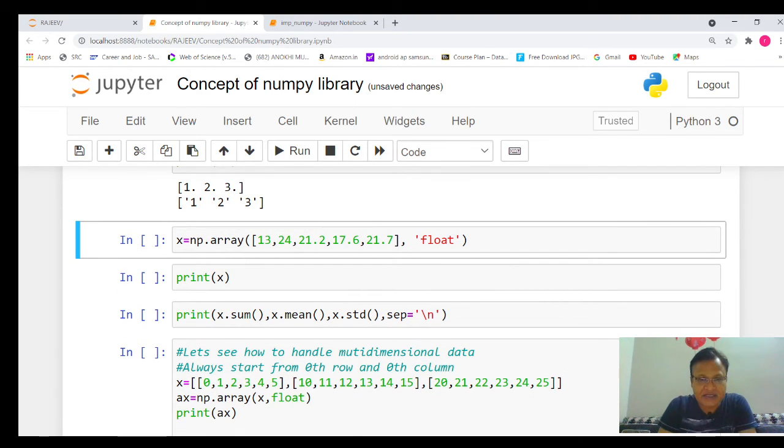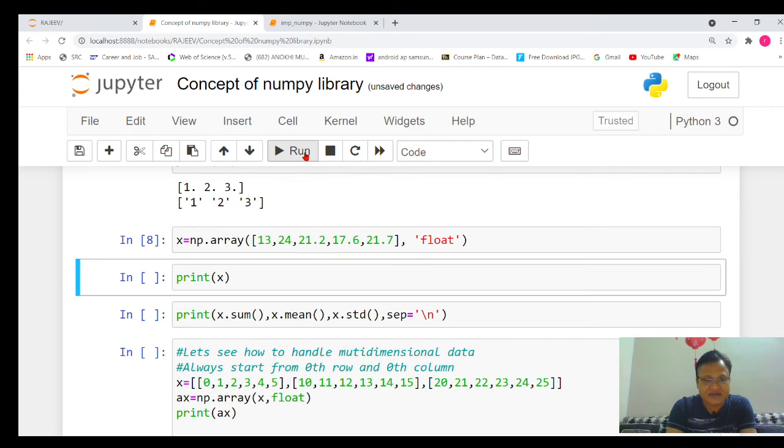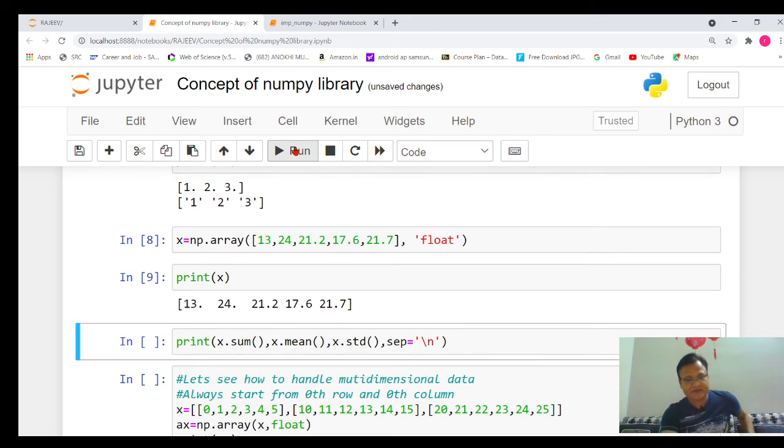So let's take one more example. Suppose there is an array which is one-dimensional, containing different elements. Some elements are of integer type, some of float type, and let's convert all these elements into float type data. We have executed it. Now let's try to print that particular data. Now you will see that all the data has been converted into float type, meaning data with decimal points.